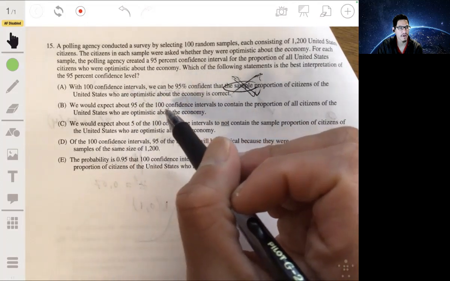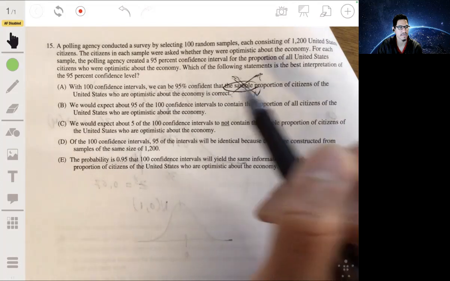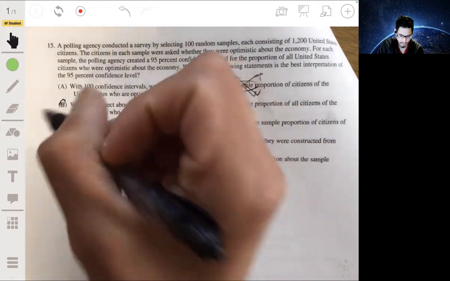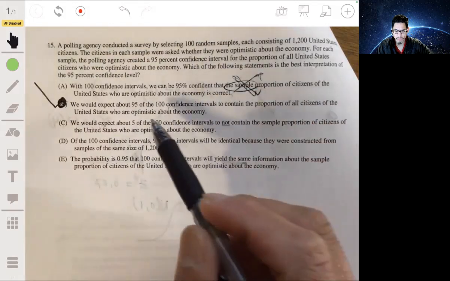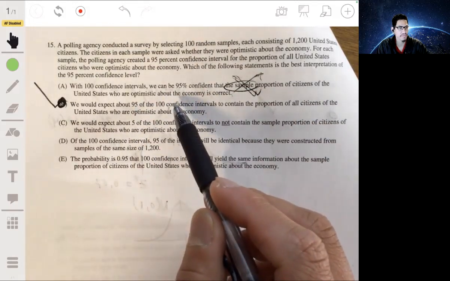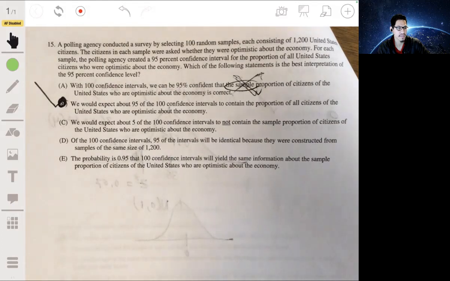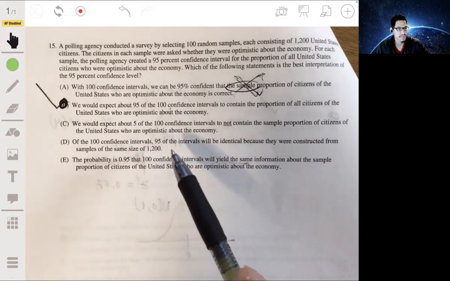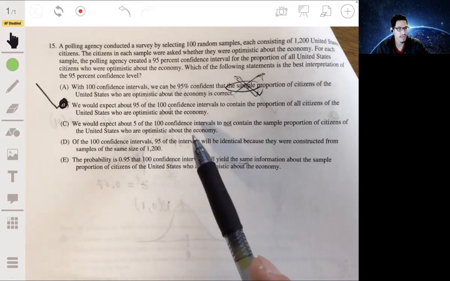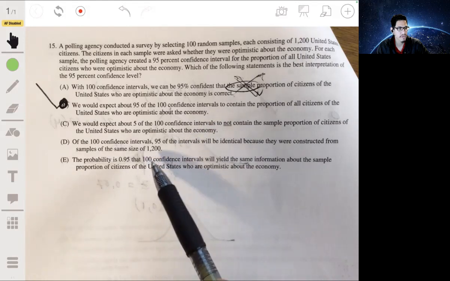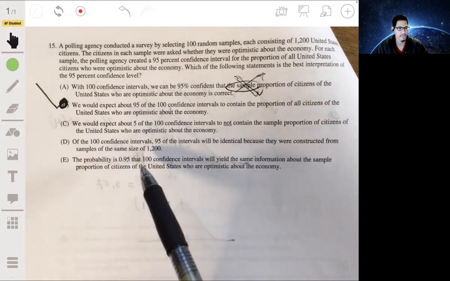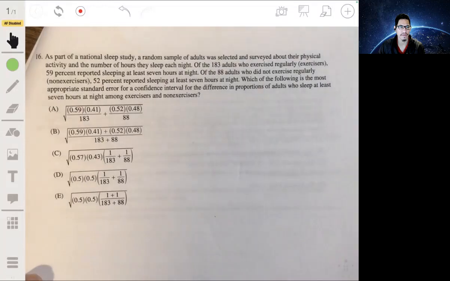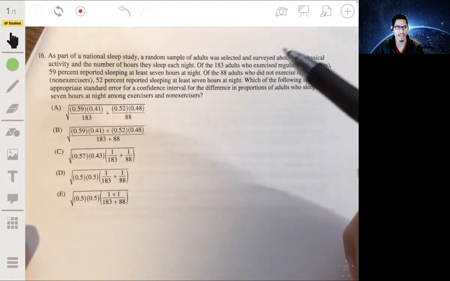B: we would expect about 95 of the 100 confidence intervals to contain the proportion of all citizens of the U.S. who are optimistic about the economy. Okay, now this is what would be correct. We would expect about 95 of the 100 confidence intervals. That's what that 95% confidence means. Let me see if there are any other ones. No, so B should be pretty straightforward. Don't overthink this one, because I've definitely made it more complicated than it needed to be.